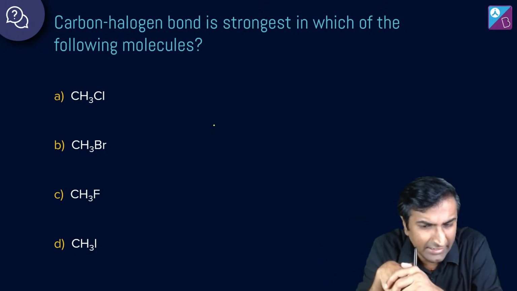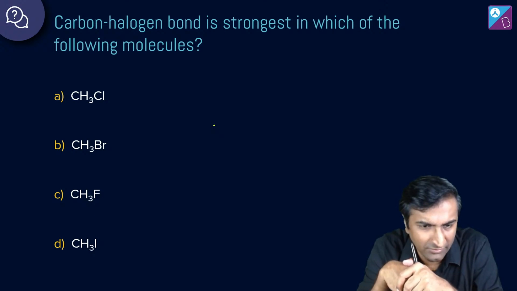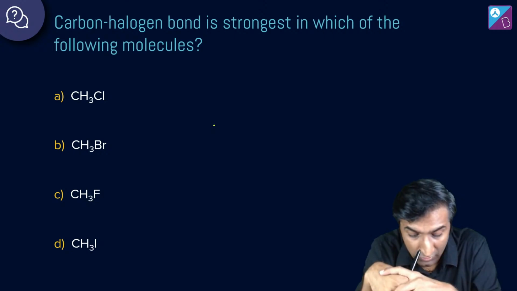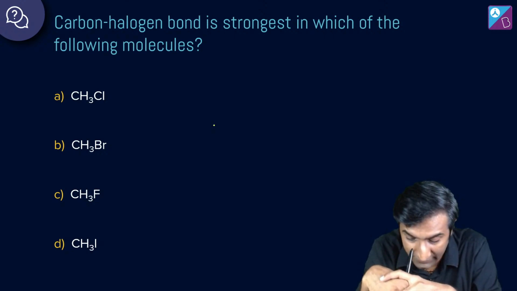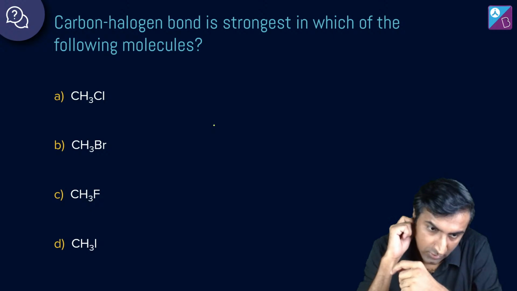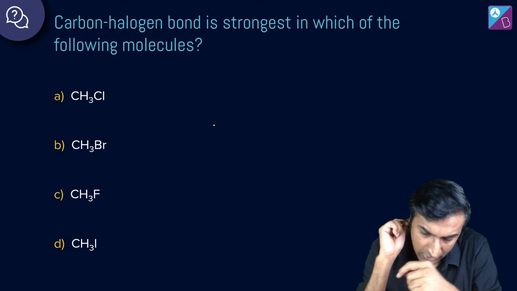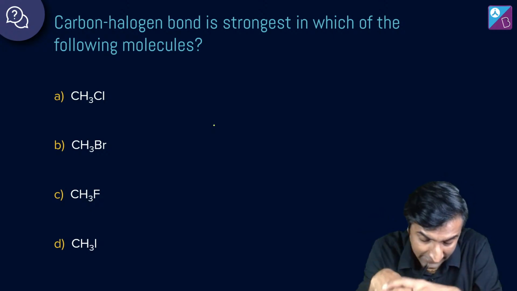Ishan, stability of what? I don't follow your question, Ishan. Can you try this question out? Carbon halogen bond is strongest in which of the following molecules? You've got CH3Cl, CH3Br, CH3F, CH3I.